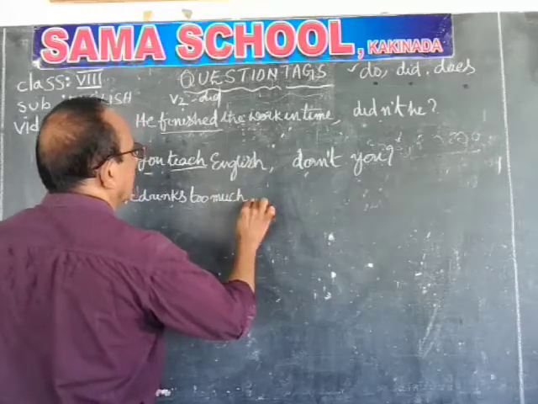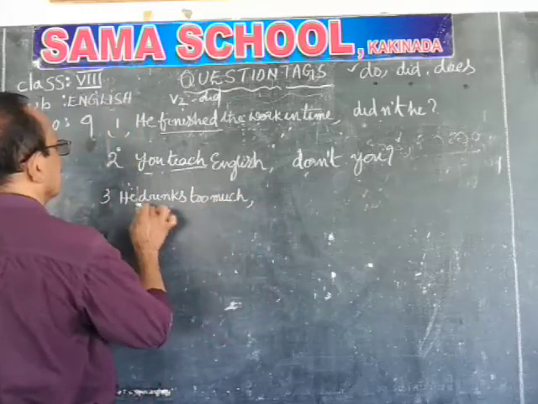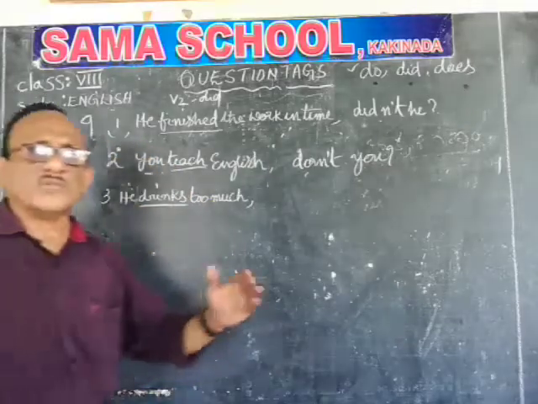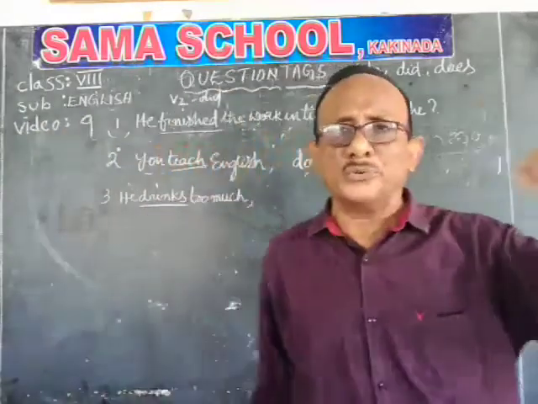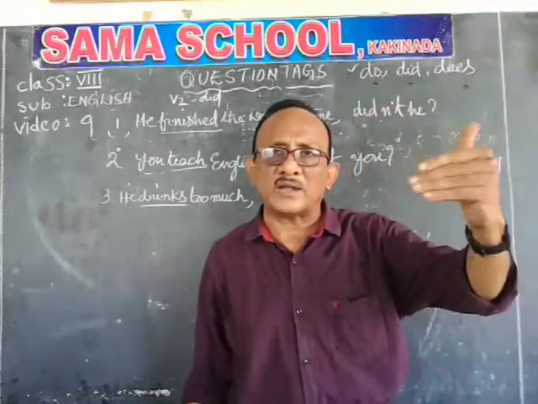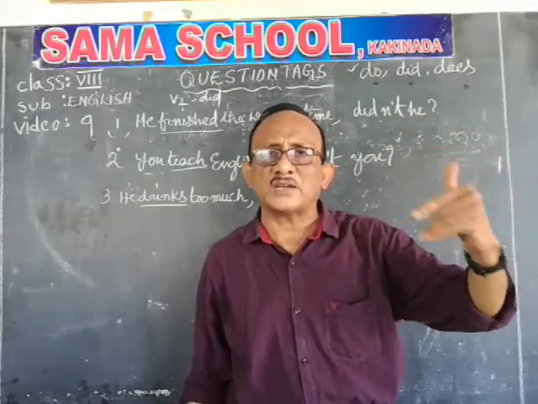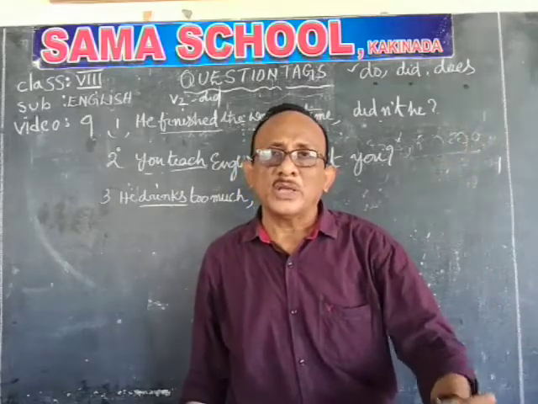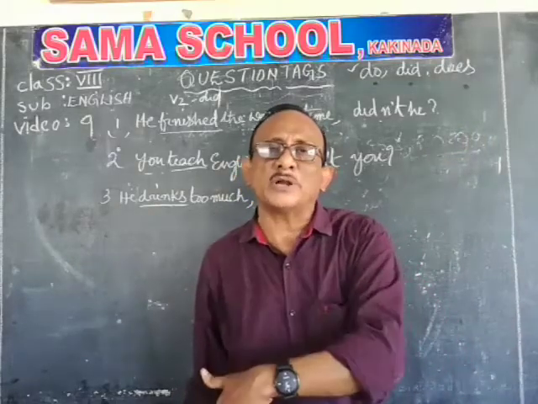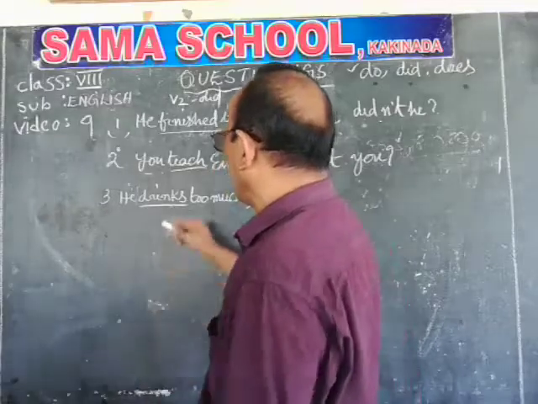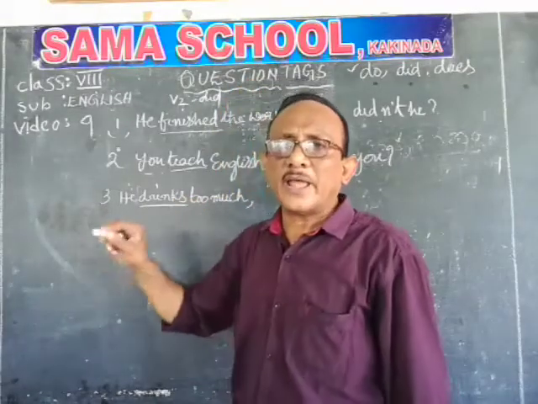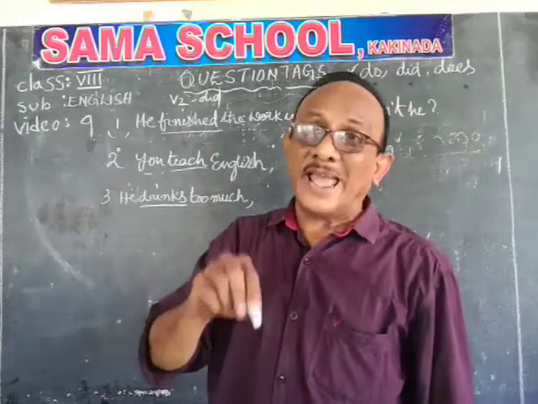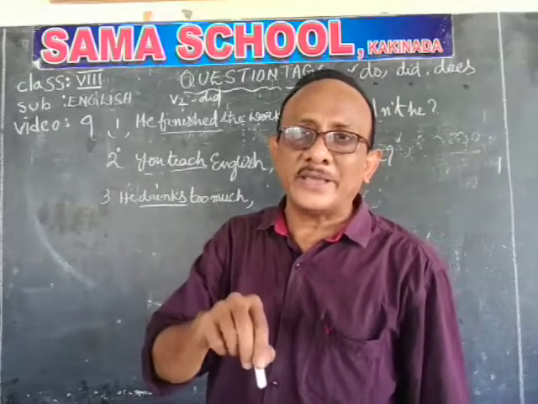He drinks too much. Here also it's a positive sentence, and here also there is no special verb. Is, am, are, was, were, do, does, did, have, has, had, will, would, shall, should, can, could, may, might, must, need, used to, dare to, ought to. None of these 24 verbs are there, so we have to take the main verb. What is the main verb? Drink, drank, drunk, drinking, drinks.